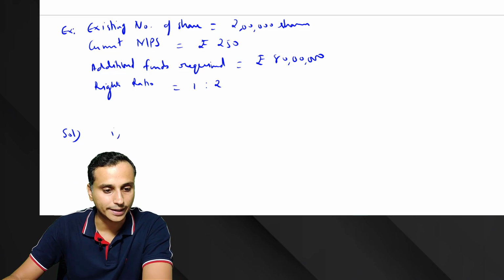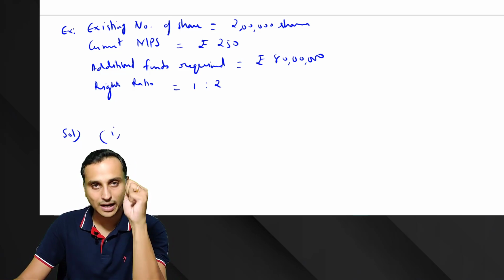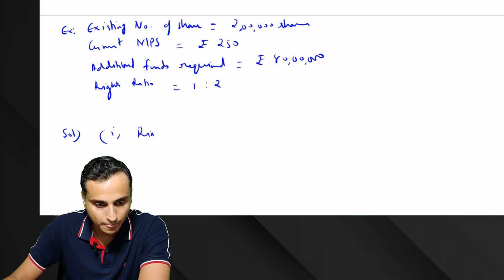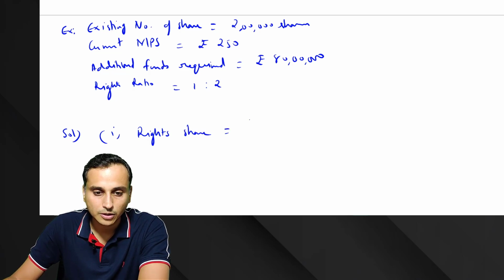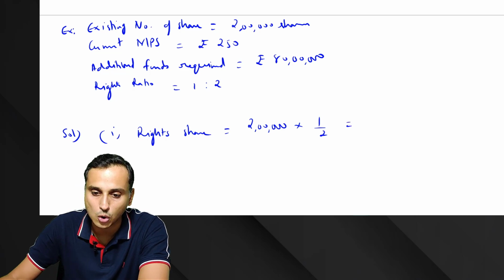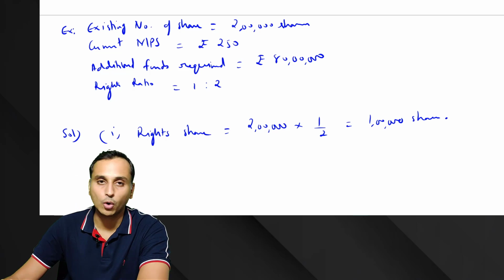First, we need the number of right shares. Here it has not been given, so that is the first thing. So 2 lakh shares into the rights ratio 1:2 gives 1 lakh shares.